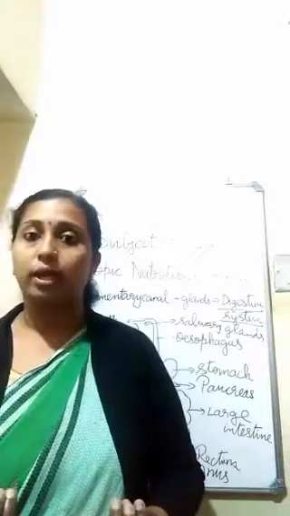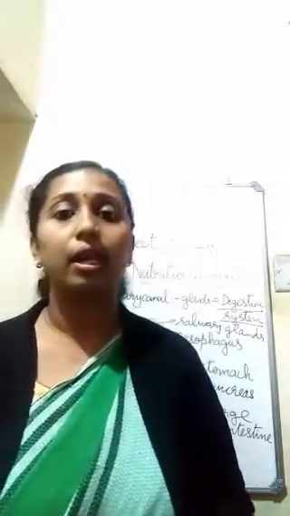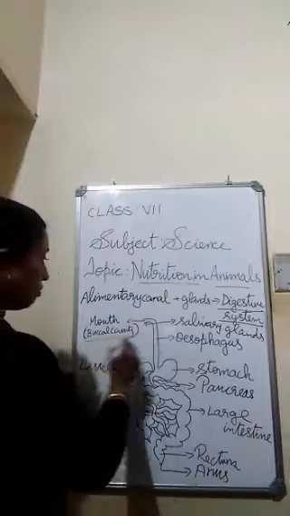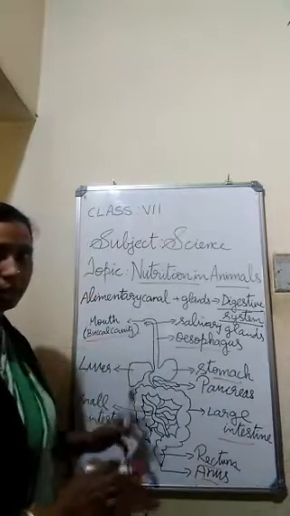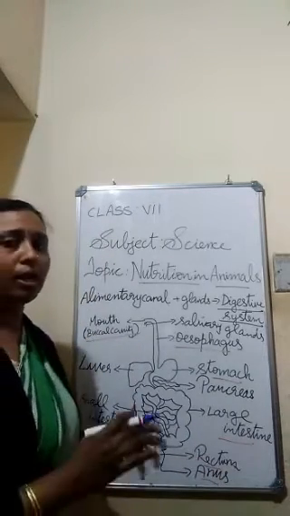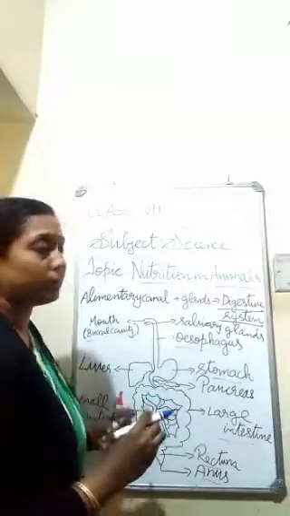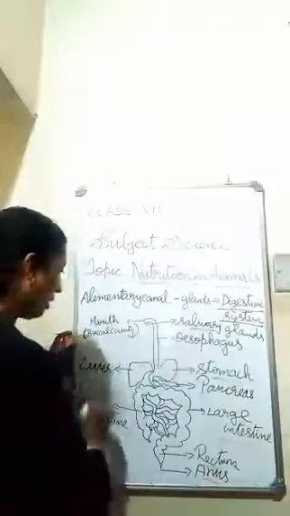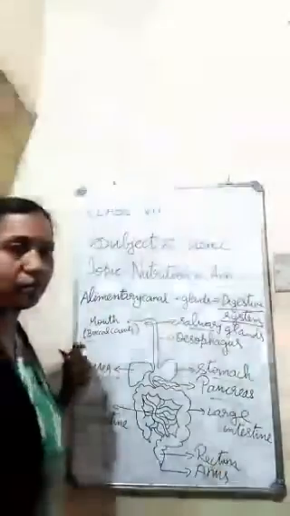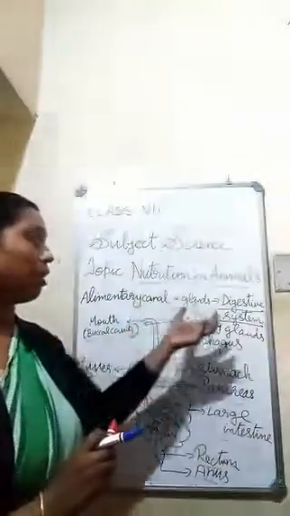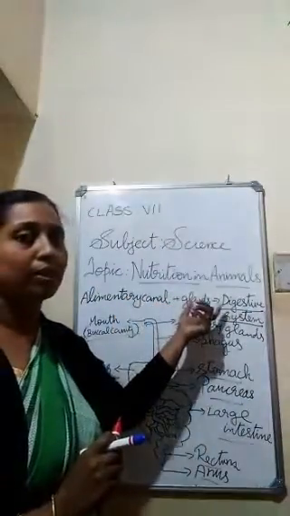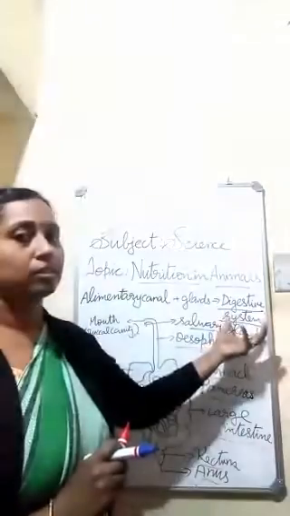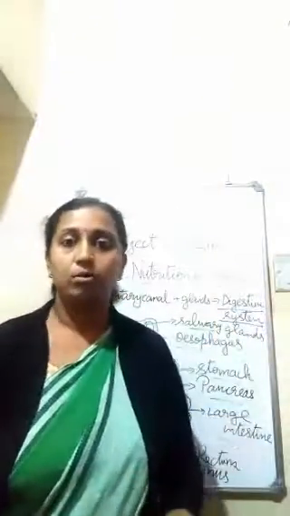The food passes through a continuous canal known as the alimentary canal. And which are the parts of the alimentary canal? Yes, buccal cavity, esophagus, stomach, small intestine, large intestine, rectum and anus. And there are a few glands associated with the alimentary canal. They are the salivary gland, liver and the pancreas. They together are known as the digestive system. So the alimentary canal and associated glands are known as the digestive system.